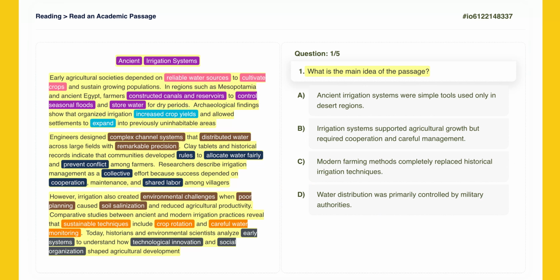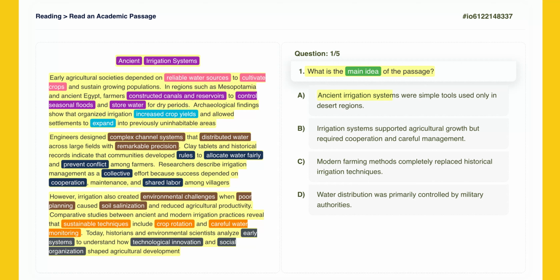This question asks for the main idea, which means we need to find the answer that summarizes the most important points of the entire text, not just one small detail. The passage discusses how ancient societies built systems to manage water, the social rules they created, and the challenges they faced. We are looking for an option that combines the concepts of irrigation, agriculture, and the management or organization required. Let's take a closer look at option A.